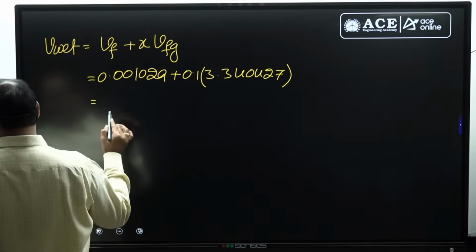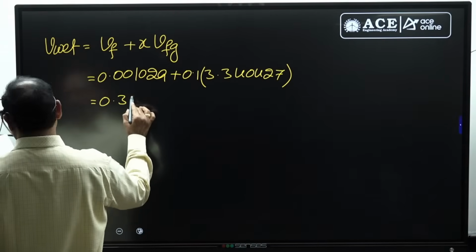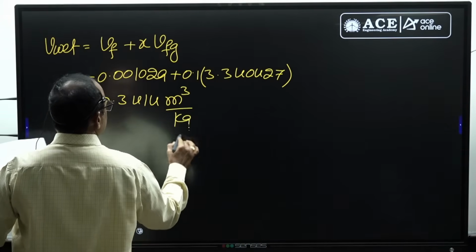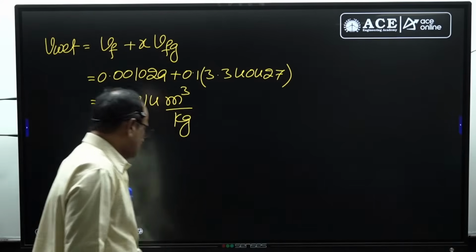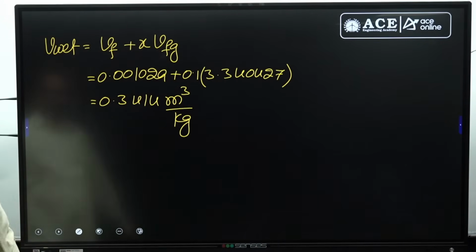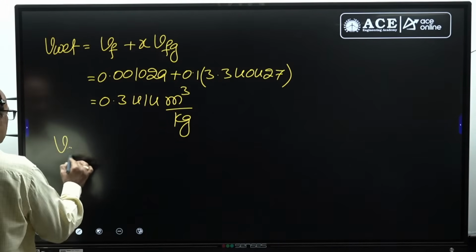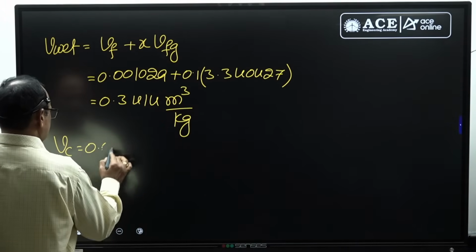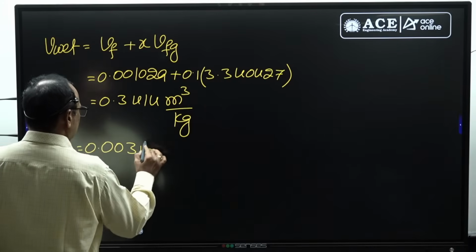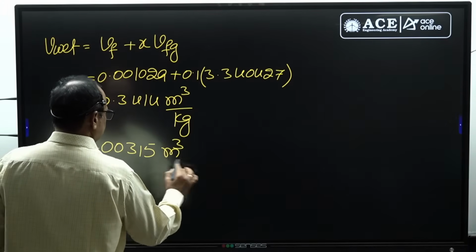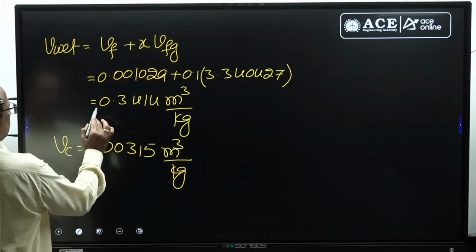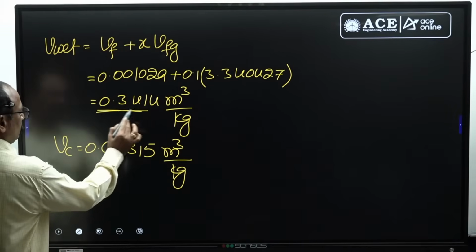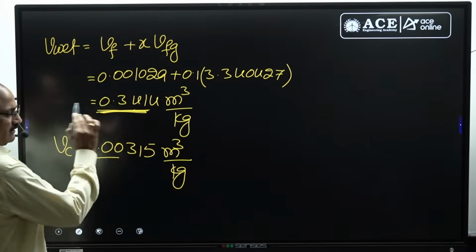With this, the value I got is 0.3414 meter cube per kg. This is the specific volume of the wet vapor. Then what is the critical volume? Critical volume is equal to 0.00315 meter cube per kg. Now compare the specific volume of the wet vapor with the critical volume. The specific volume of the wet vapor is more than the critical volume.